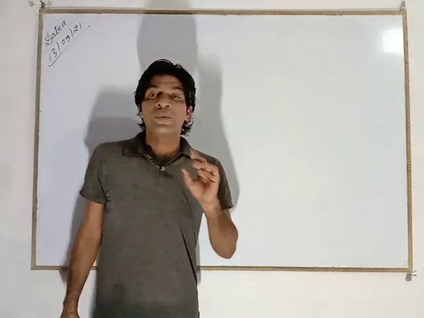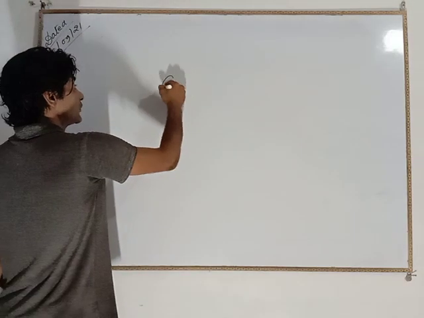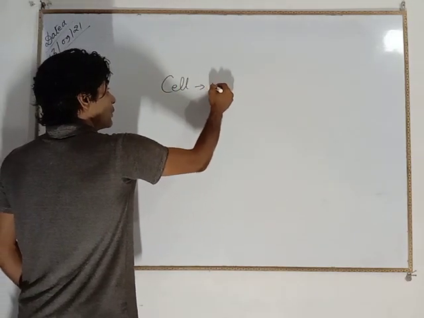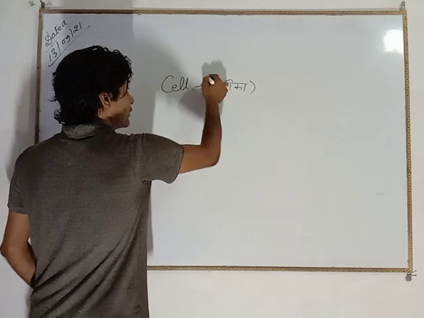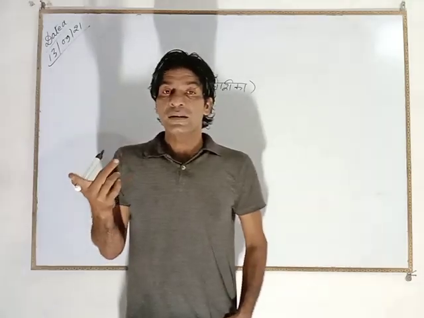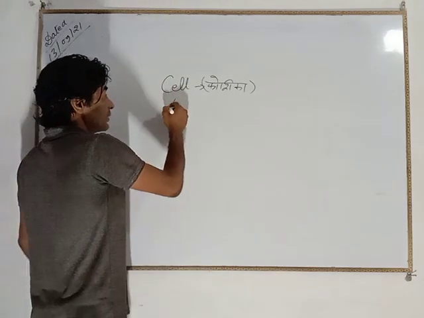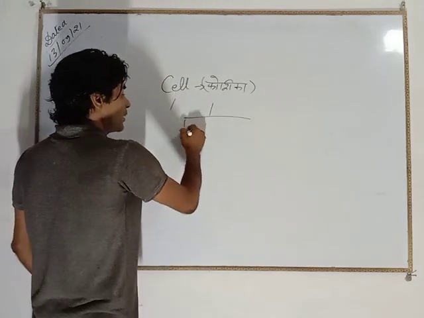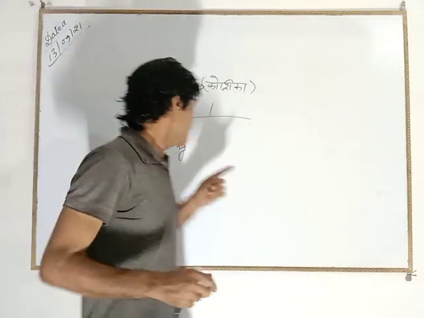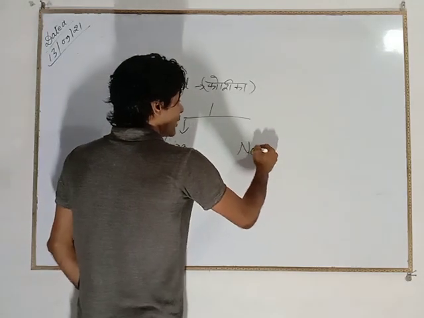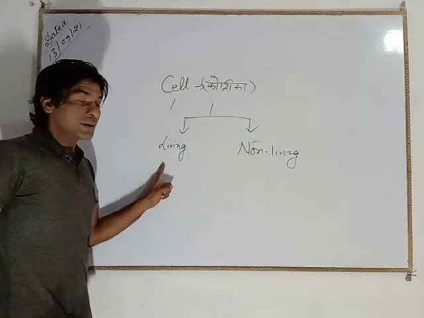Right? Now I am giving you something about the cell in biology. What is cell? Cell. In Hindi, this is known as Koshika. Discovery of cell. First and foremost thing I am going to tell you: there are two types of world. One is the living world, other is the non-living world. Just giving you an introduction.